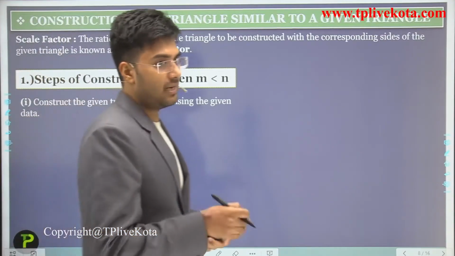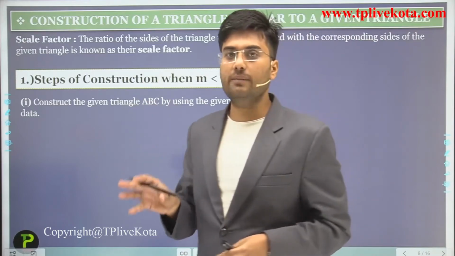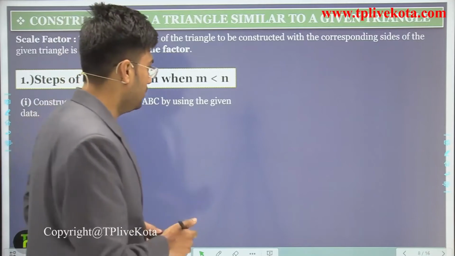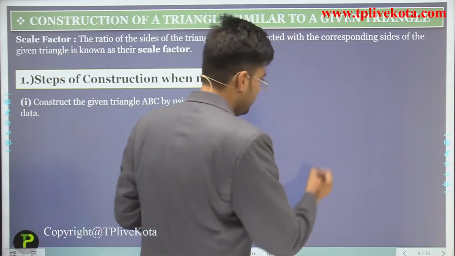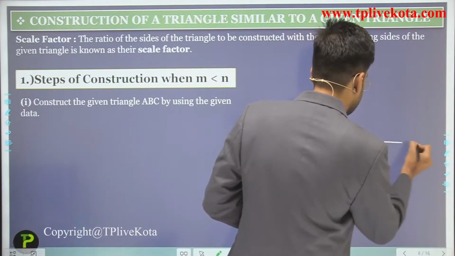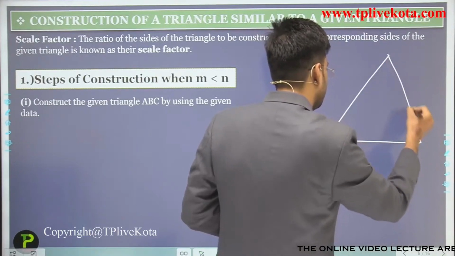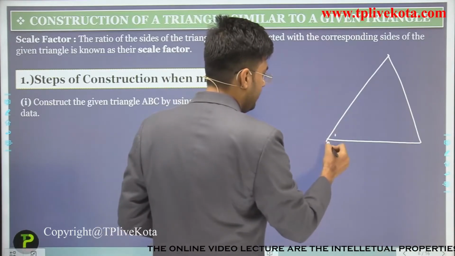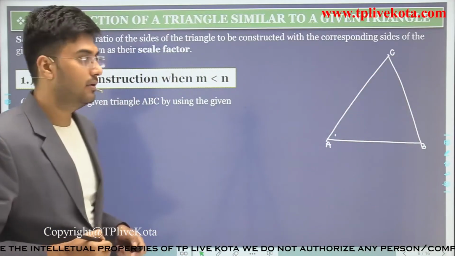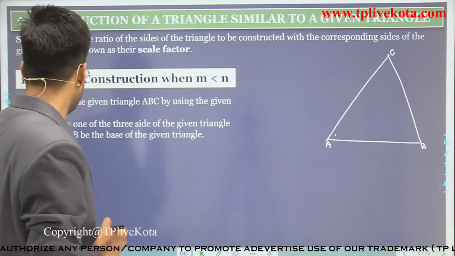Students, in class 9 we discussed the construction of triangles, and by using those concepts you have to draw the triangle first by using the given data. Let this be the given triangle A, B and C. Clear?